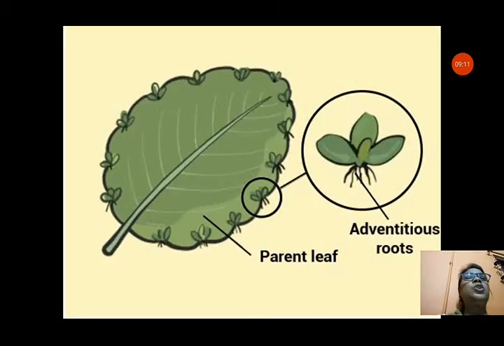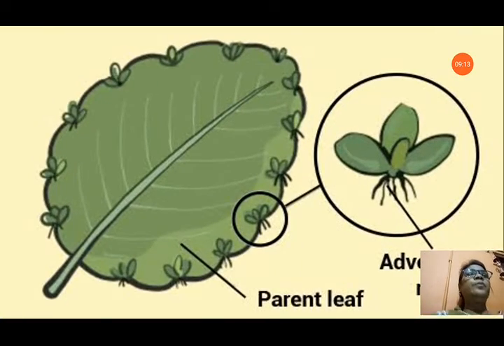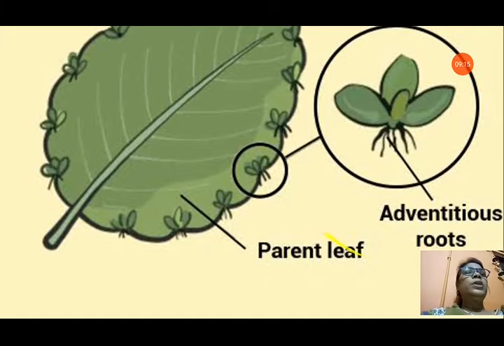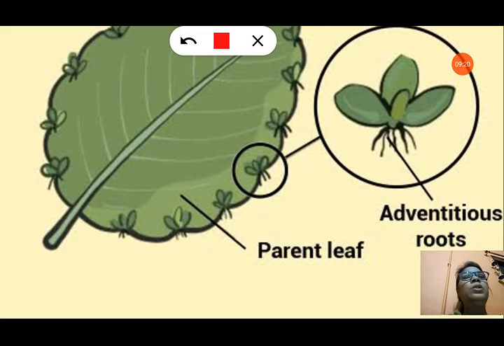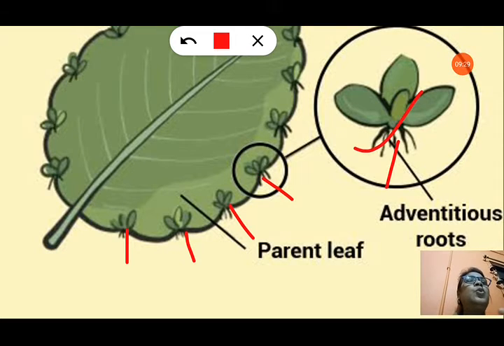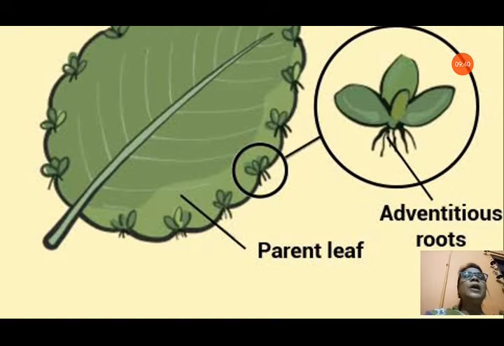You can see the picture also very nicely, it is a magnified picture. So you can see how the buds are appearing at the notches of the leaves. You can see all the notches here. When these buds fall into the soil, they grow into leaves, and the adventitious roots also develop, and they fall from the parent plant and grow into a new individual plant. This is Bryophyllum leaf that is shown here.